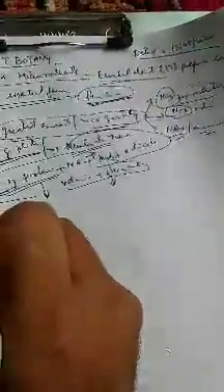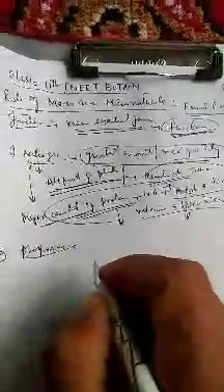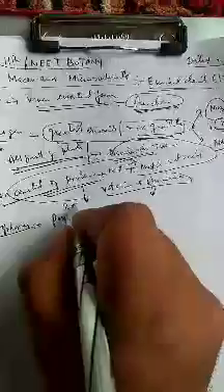Now the second element, that is phosphorus. This phosphorus is absorbed by the plants from the soil in the form of phosphate ions, that is PO4 2 negative.